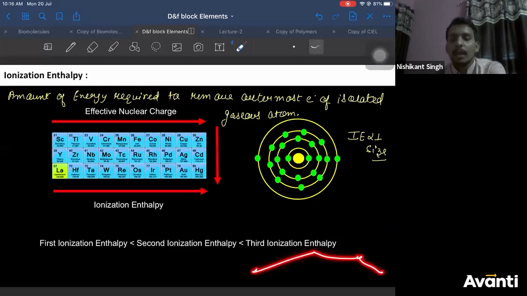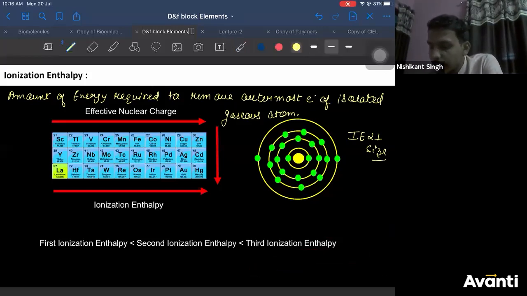Correct? Let me redraw it. If you have an atomic radii graph like this, scandium to iron, till iron it decreases, then cobalt, nickel, it remains constant, then copper and zinc it increases. So based on this, ionization energy is inversely proportional to size.